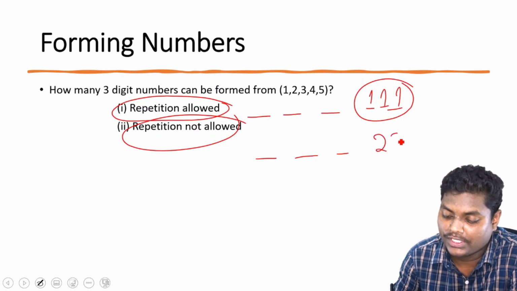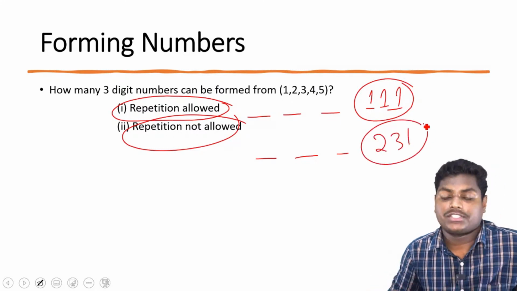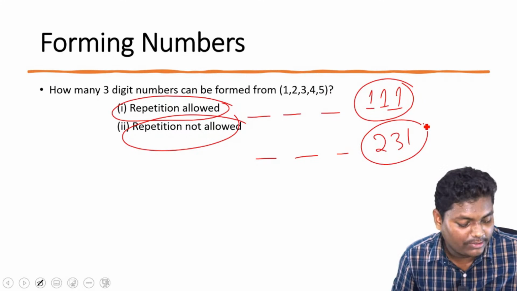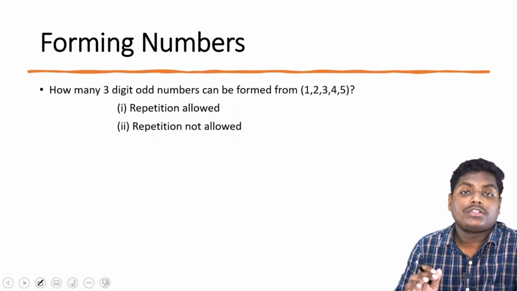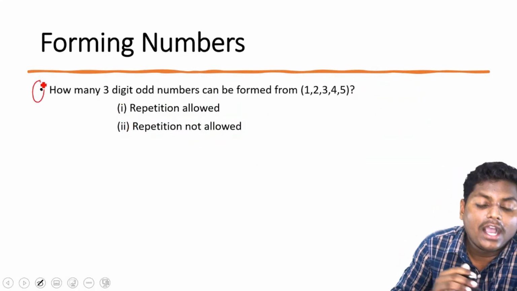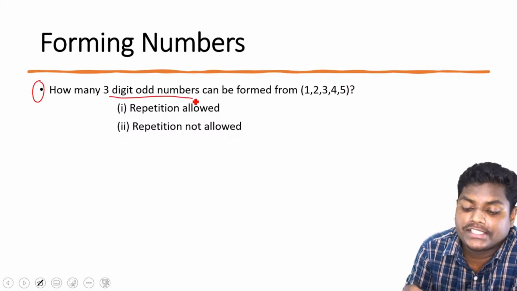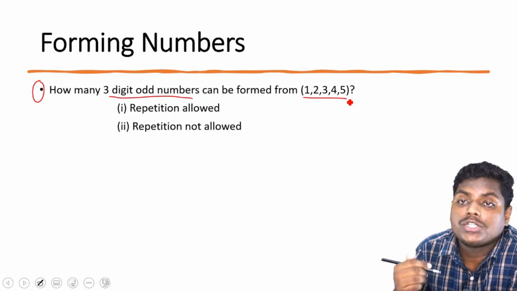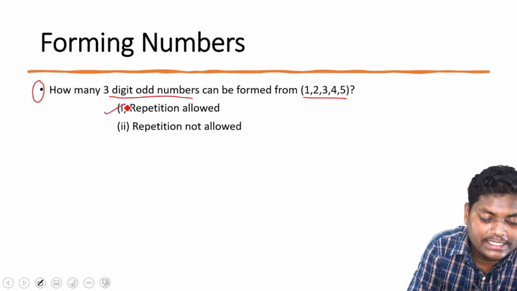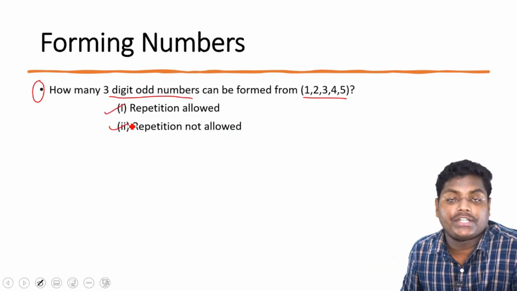It needs to be 231 or distinct numbers. Okay, so this clears the thing. Now the next question is, how many 3-digit odd numbers can be formed from 1, 2, 3, 4, 5? First one is repetition allowed and the second one is repetition not allowed.